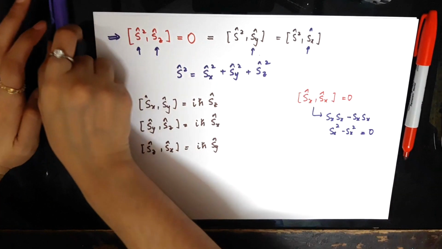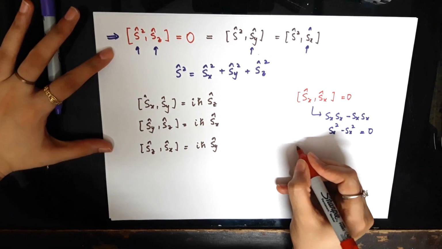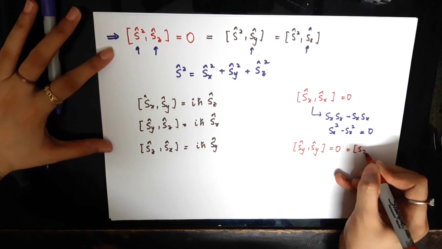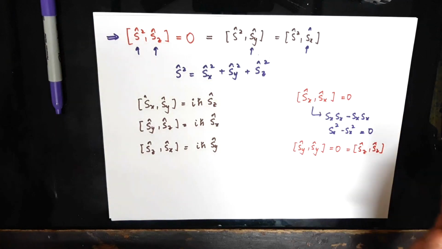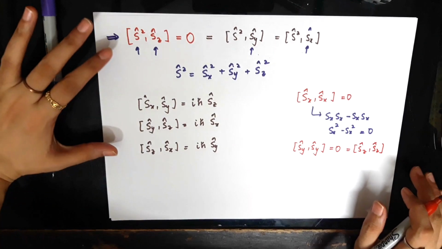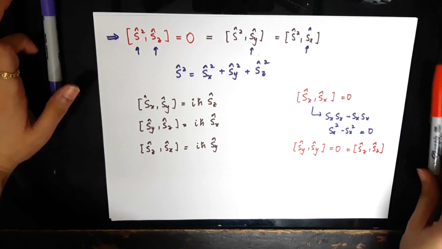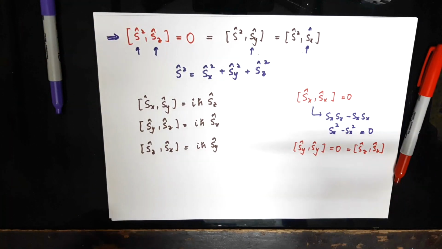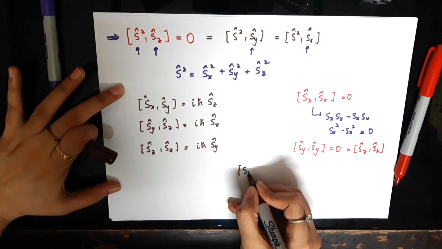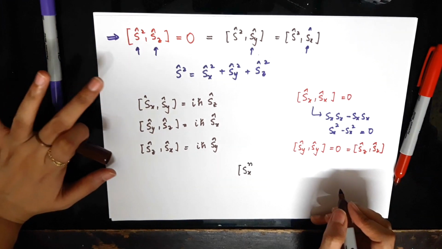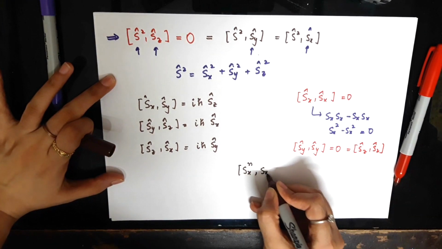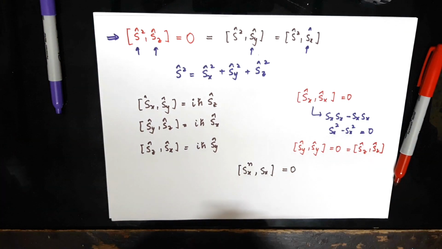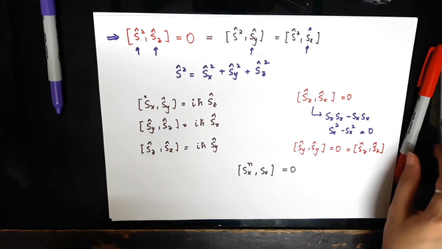And the same is the case for Sy commutator with itself and Sz commutator with itself. The commutator with itself vanishes. More precisely, what we are going to use is that the commutator of any power of Sx, say Sx raised to a power of n, with Sx vanishes, because Sx commutes with itself, so any power of it also commutes with Sx.